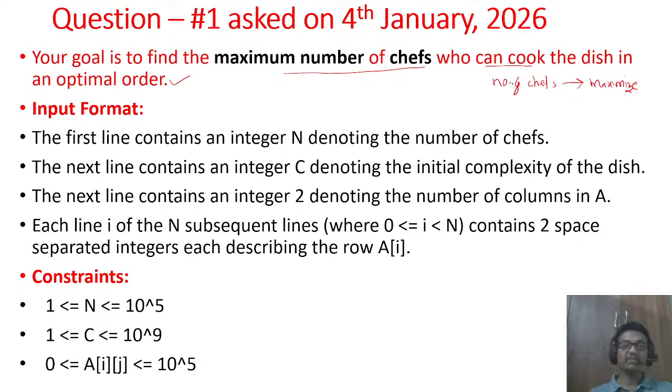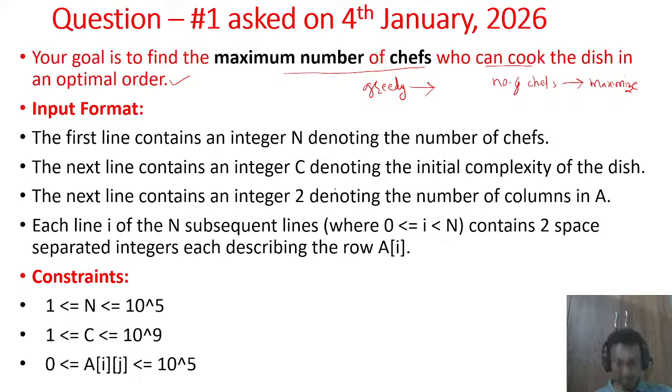Whenever we say maximize or minimize, this falls under a greedy approach. That means we should be greedy about increasing the number of chefs. So this problem comes under a greedy approach.